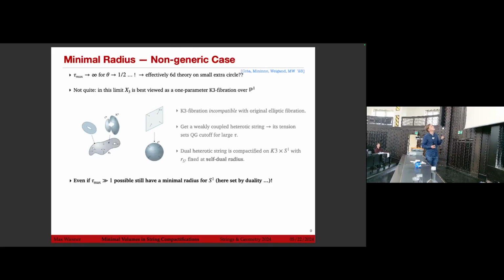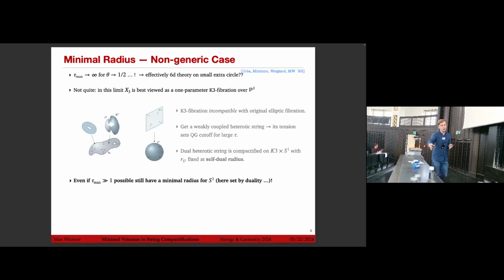This was the elliptic fibration over P2. But if we now make this curve C1, which is actually a fiber curve here, very large, which corresponds to the limit where we make tau very large and go to theta equal to 1/2, it's better viewed as a K3 fibration over C1, which is incompatible with the original elliptic fibration. And here we get a weakly coupled heterotic string. Its tension sets the quantum gravity cutoff for large tau. But this dual heterotic string is compactified on K3 times S1, where the S1 is now fixed at the self-dual radius. So again, we do not get a theory where we can make the radius arbitrarily small.